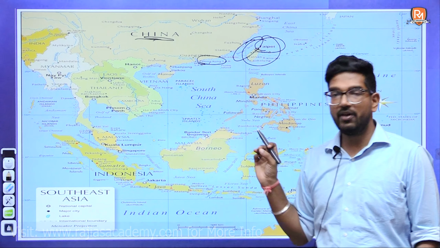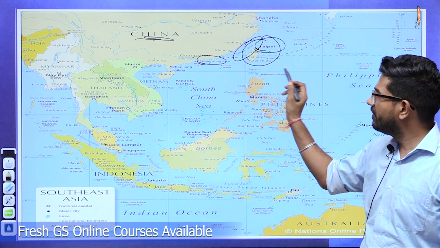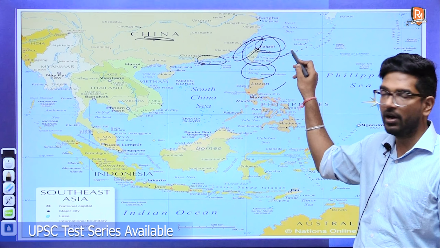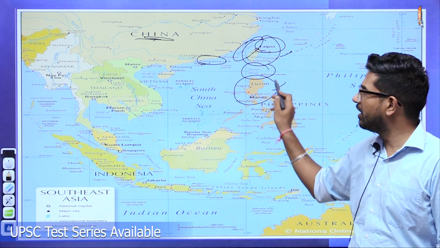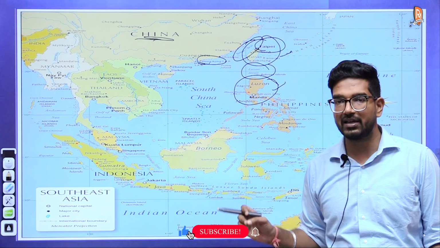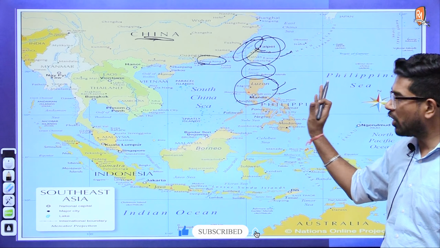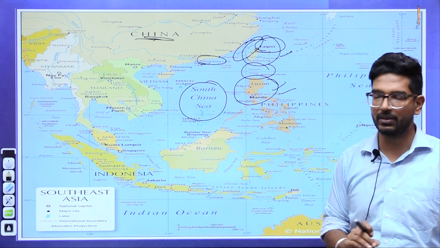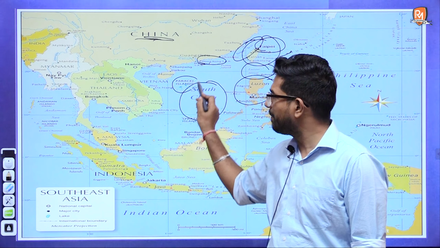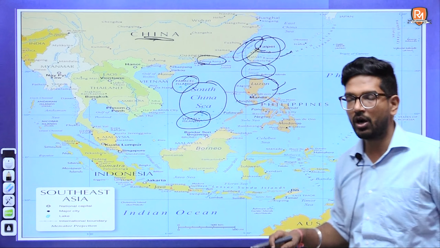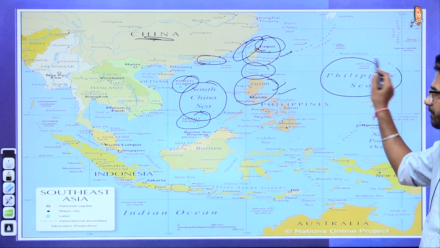Okay. Then if we talk about the southern part of Taiwan, we have Luzon Strait. This Luzon Strait separates Philippines from Taiwan, and this is your Luzon Islands of Philippines. The capital of Philippines is located in this particular part, that is Manila. And on the western side we have South China Sea, which has some important islands like Parcel Islands and Spratly Islands, which are disputed islands between China and various countries. Now if we talk about the eastern side, we have Philippine Sea.